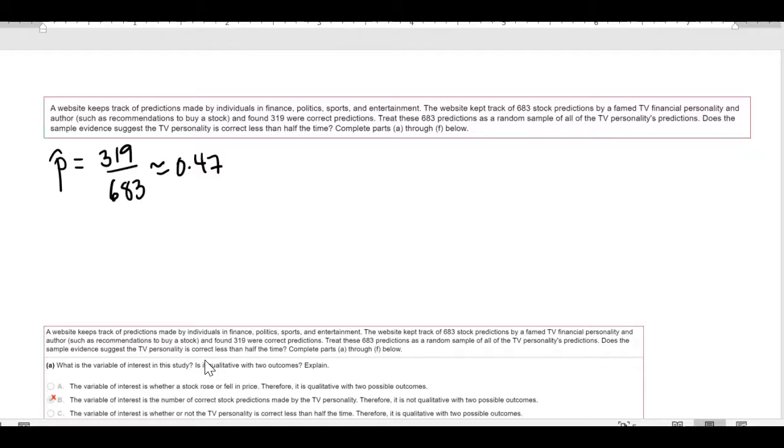We see if the predictions that he made, whether they went up or went down, were right or not. If they were right, he got a count in the right column. If they were wrong, he got a count in the wrong. And here, our X is the number of right predictions.